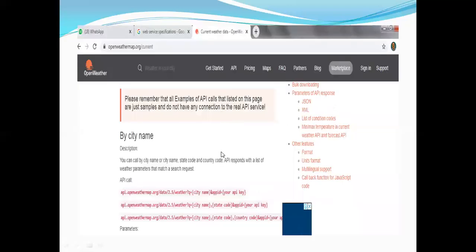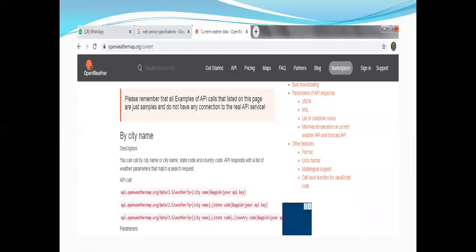Take the example we have already seen, the weather forecasting services. This is the web service address, and on this particular address that web service is available. This is called an API call. Suppose I want to call that address; it requires the city name and a secured app key, the API key.